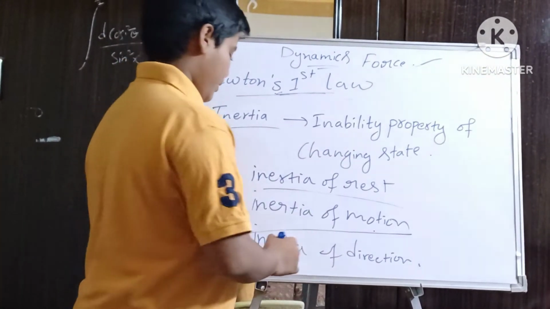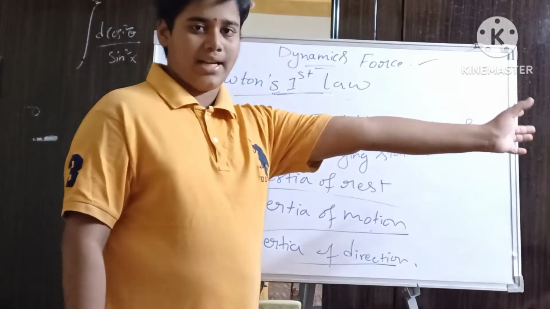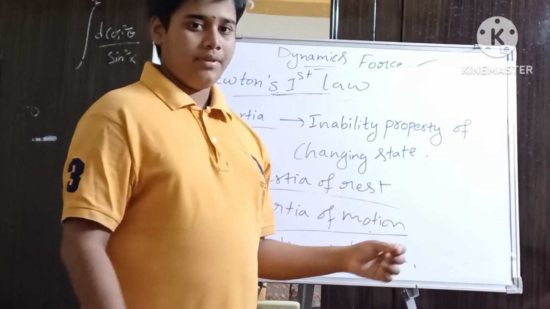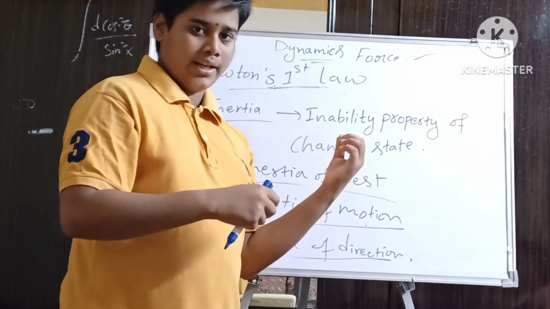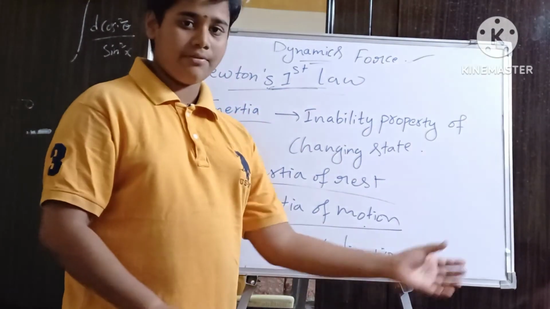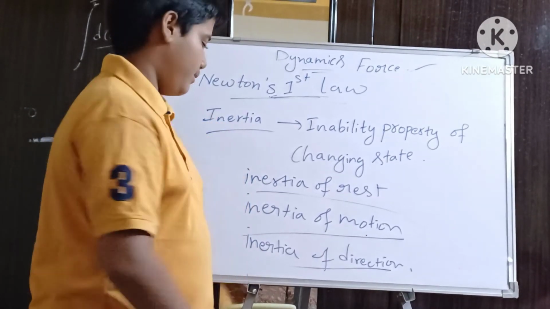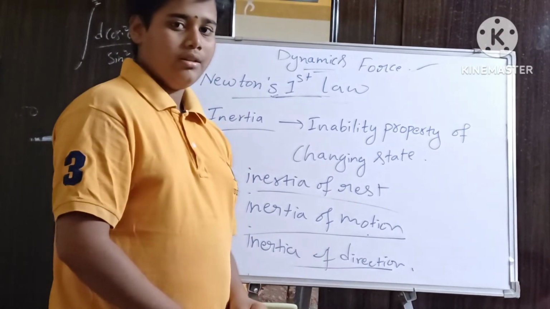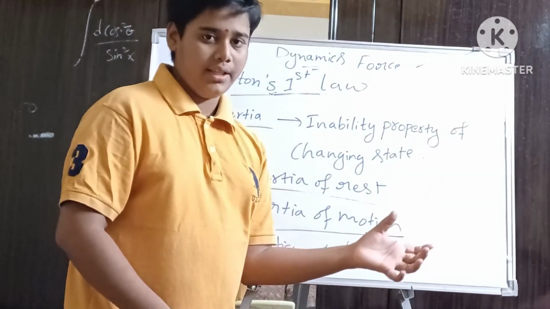Okay. Here inertia of direction. If a car is moving in a straight line and the handle is turned like this, it travels in this direction because the wheels go in that direction. That is the inertia of direction, because we have to apply some force only.